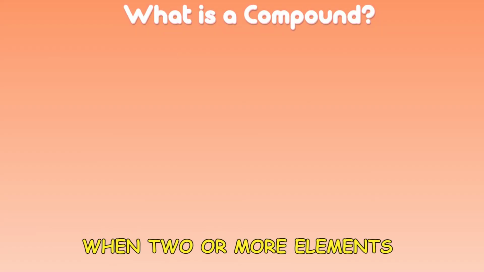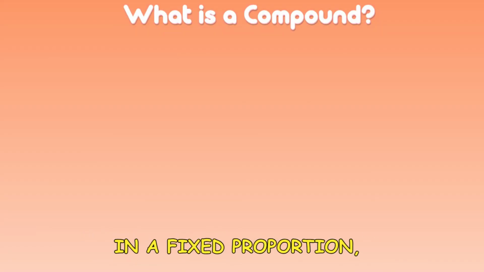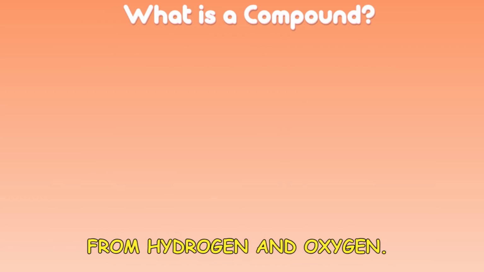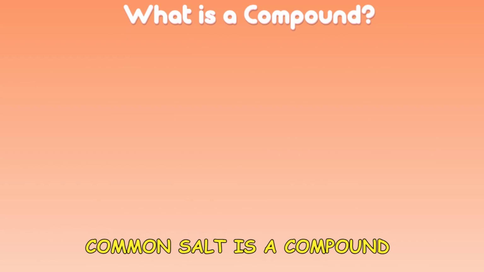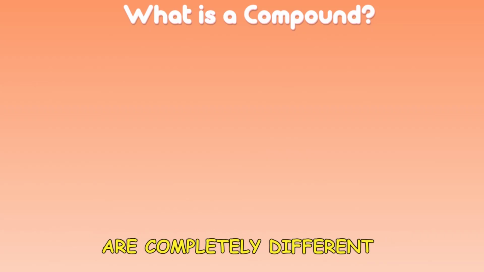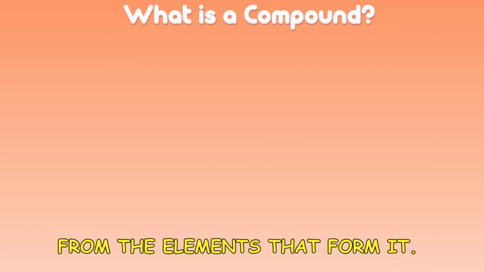When two or more elements combine chemically in a fixed proportion, a compound is formed. Water is a compound made from hydrogen and oxygen. Common salt is a compound made from sodium and chlorine. The properties of a compound are completely different from the elements that form it.